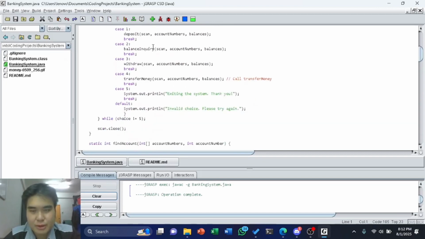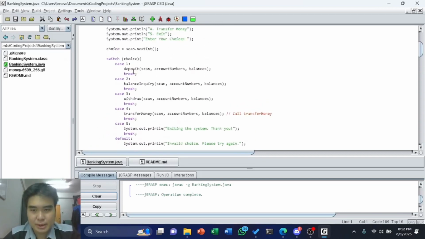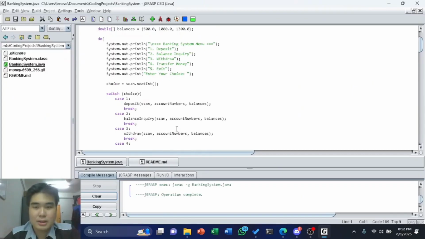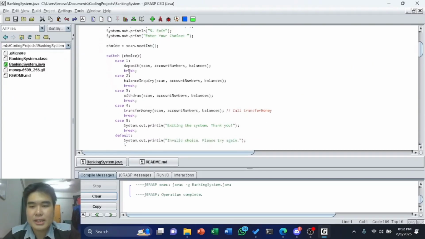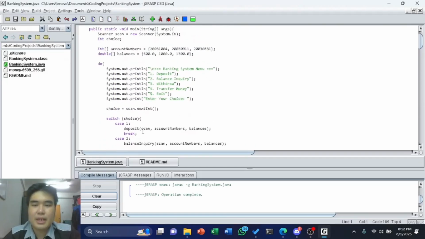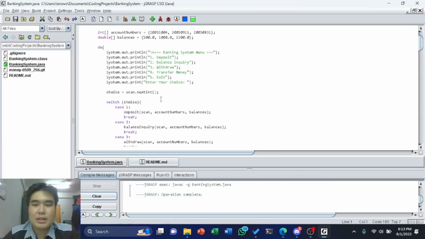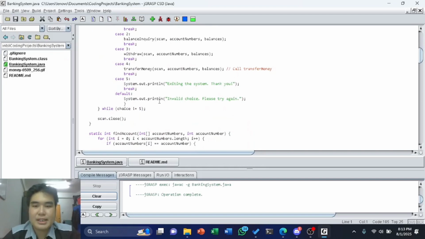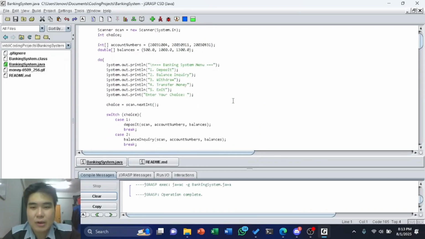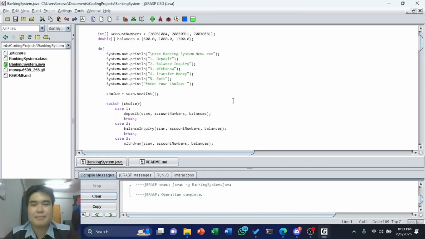And so this is where also the main program starts. This is where the deposit, balance, withdraw, transfer money, and the exiting system's methods are being called from. And so as long as the input choice isn't 5, we get to loop this program. If, say, the number isn't part of the operation given, for example 6, 7, 8, 9, 10 and so on, the user will be met with a system out print line, invalid choice, please try again. And that is all for how our menu works. Thank you.